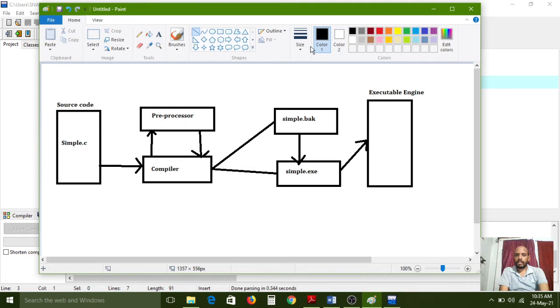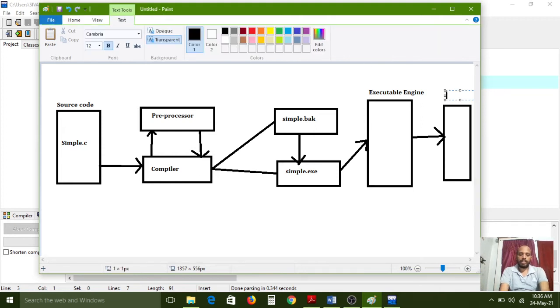After that, one output will be produced on the console. This process goes on behind the scenes, while executing and while compiling, and the entire process is done by the